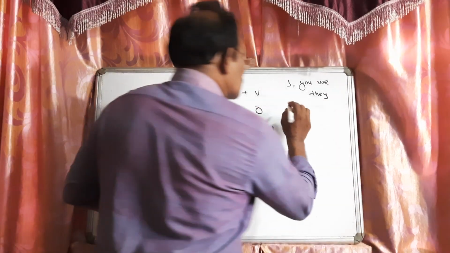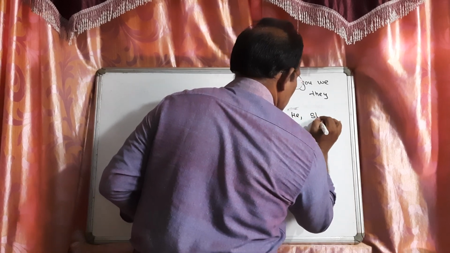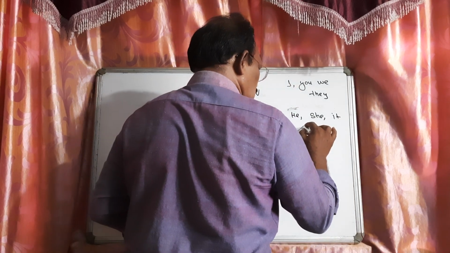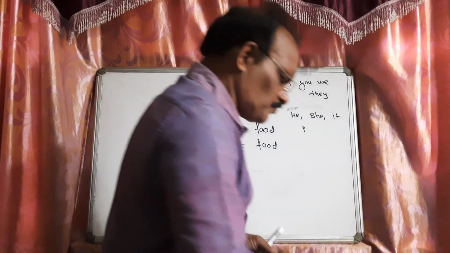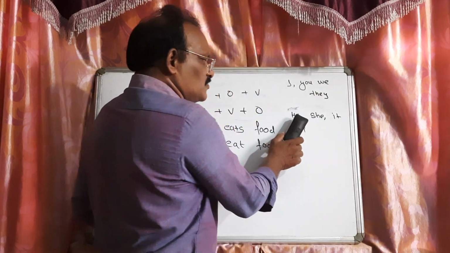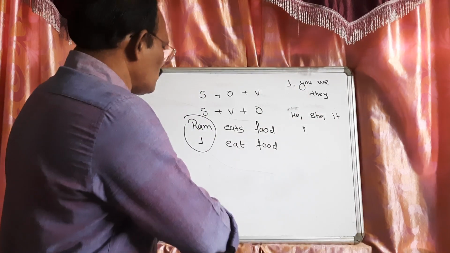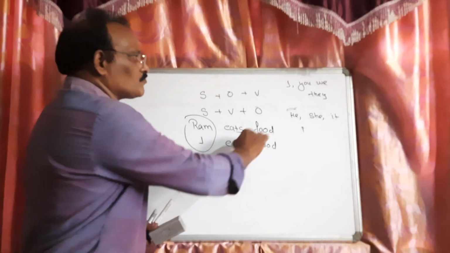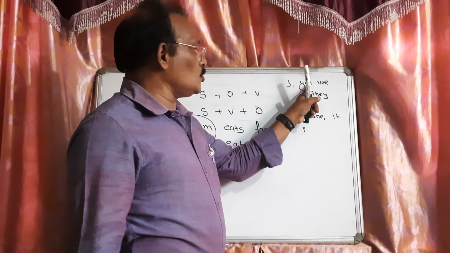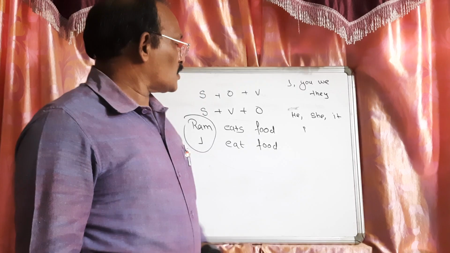Now, if the subject is he, she, it, or any noun name, Ram, Sham, Mohan, any name, my father, my mother, then we have to use V5. I eat food, he eats food. You write a letter, she writes a letter.